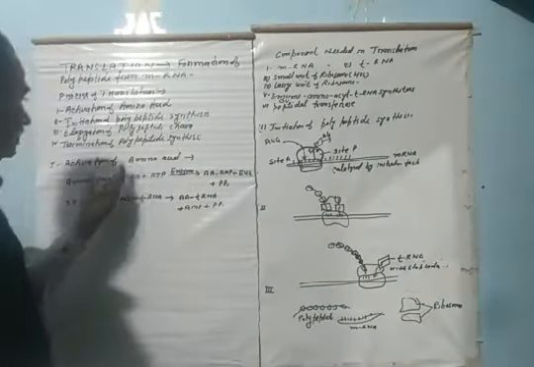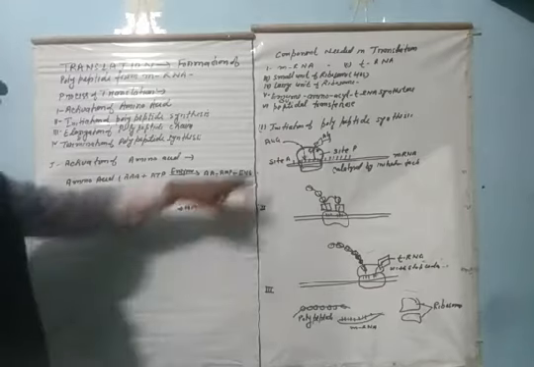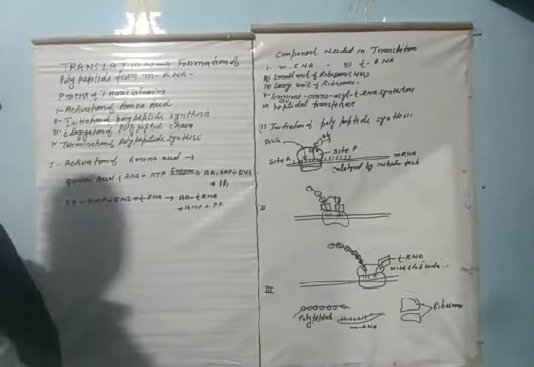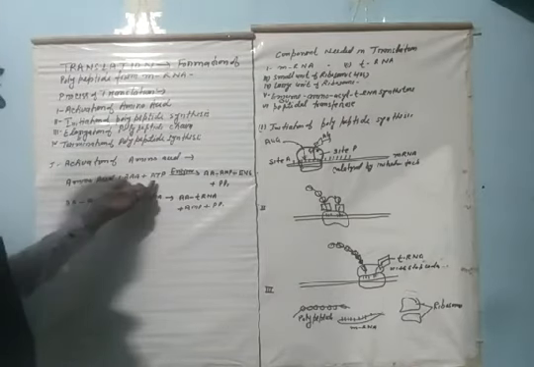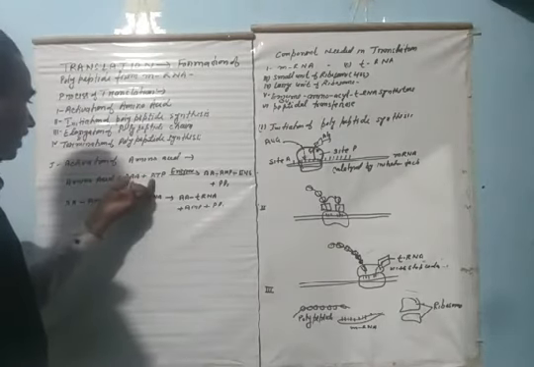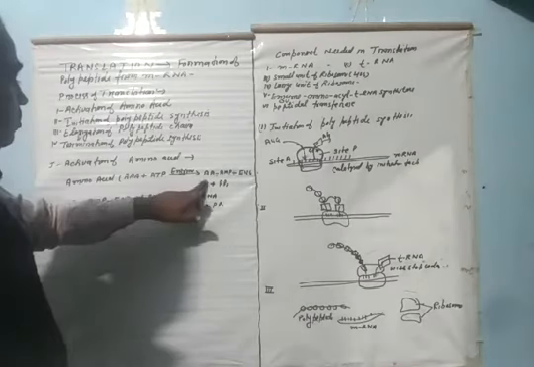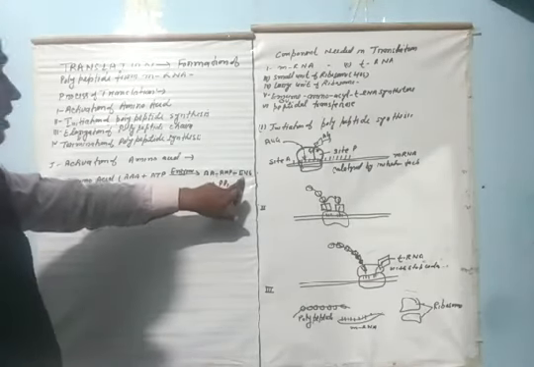The activation of the amino acid is carried out with the help of an enzyme, aminoacyl tRNA synthetase. When the amino acid takes ATP with the help of the enzyme, it is accelerated and converted into an amino acid enzyme complex.